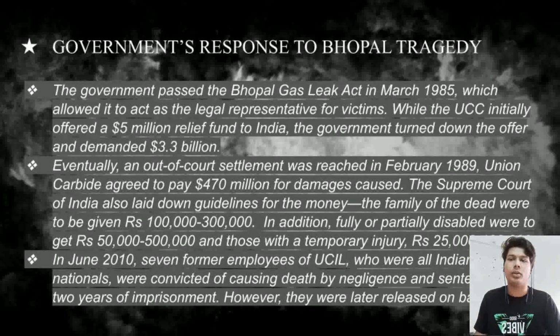The government's response to the Bhopal gas tragedy. UCIL was majority owned by the Union Carbide Corporation (UCC), with Indian government-controlled banks and the Indian public holding a 49.1% stake. Until then, the Indian government had never dealt with a disaster like this. Legal proceedings between India, UCC, and the US began right after the catastrophe. The government passed the Bhopal Gas Leak Act in March 1985, which allowed it to act as the legal representative for victims. While the UCC initially offered a $5 million relief fund to India, the government turned down the offer